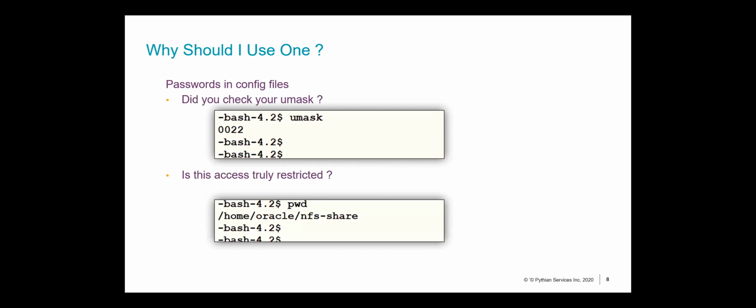You keep those scripts on a shared NFS, which is mounted on every server when you build. I'm sure most of you have come across this at some point. And if that share is mounted on a server where it should not be, or where there's a bad actor present, then your passwords would be exposed. So wallets do provide you protection in such scenarios.